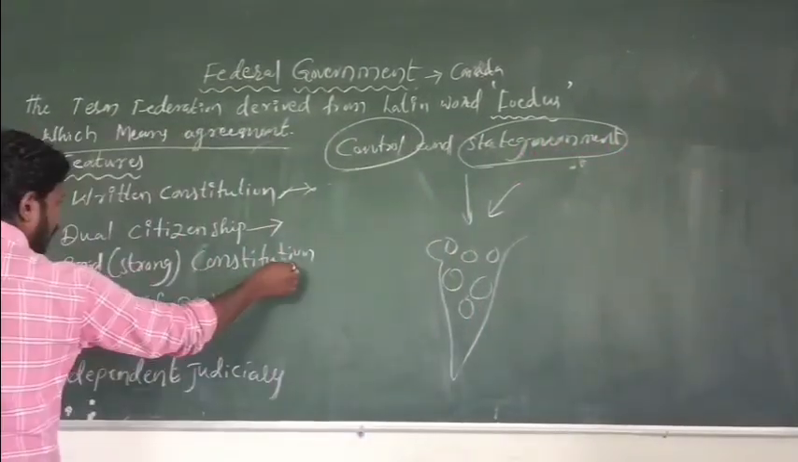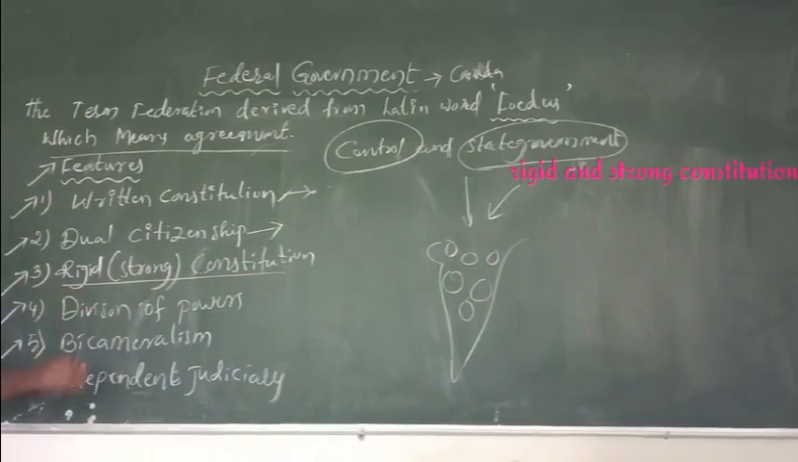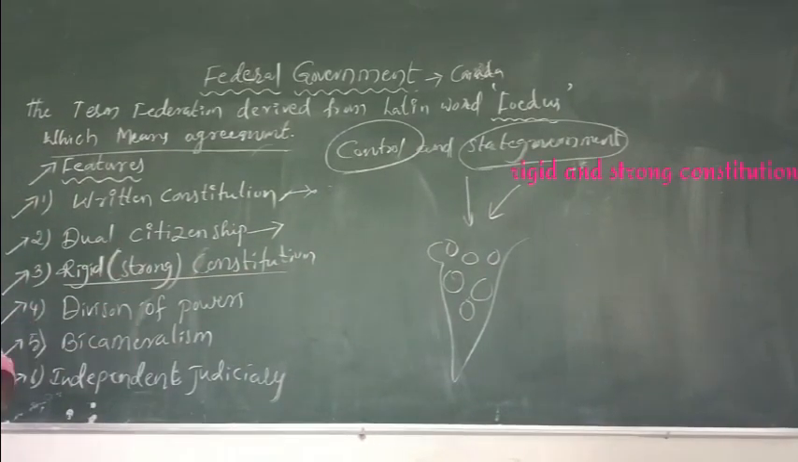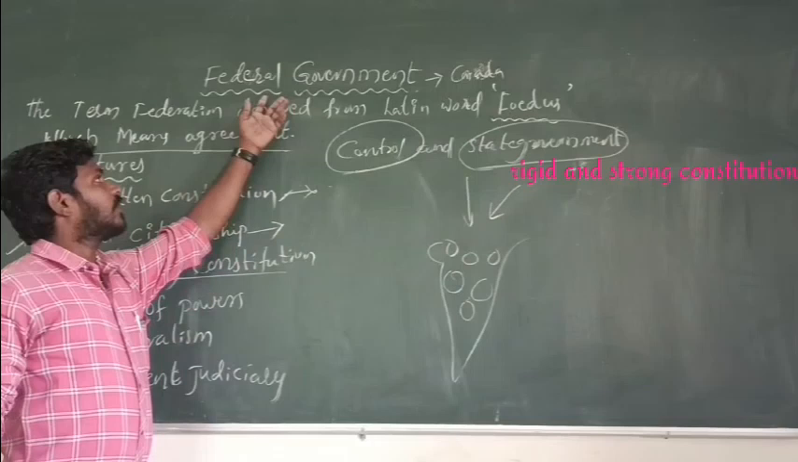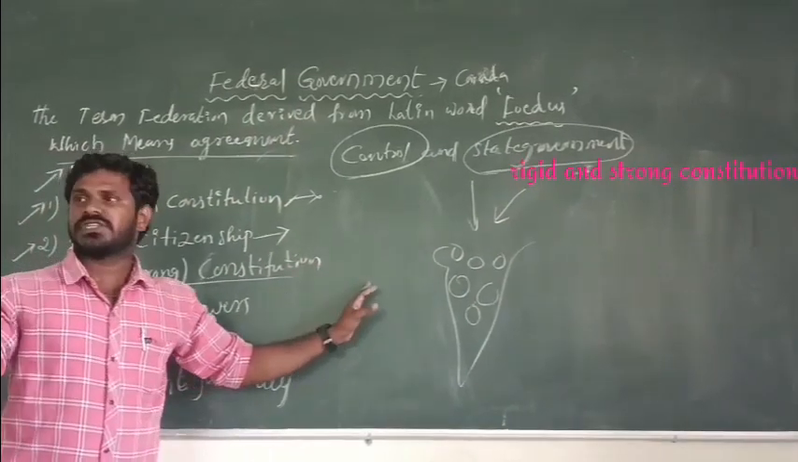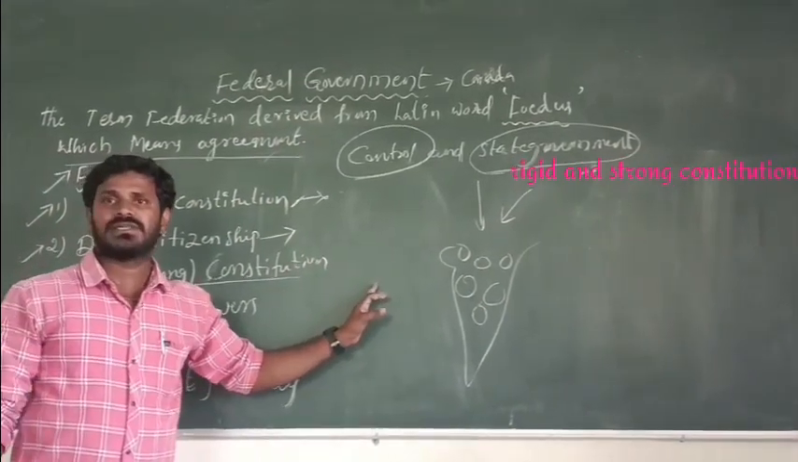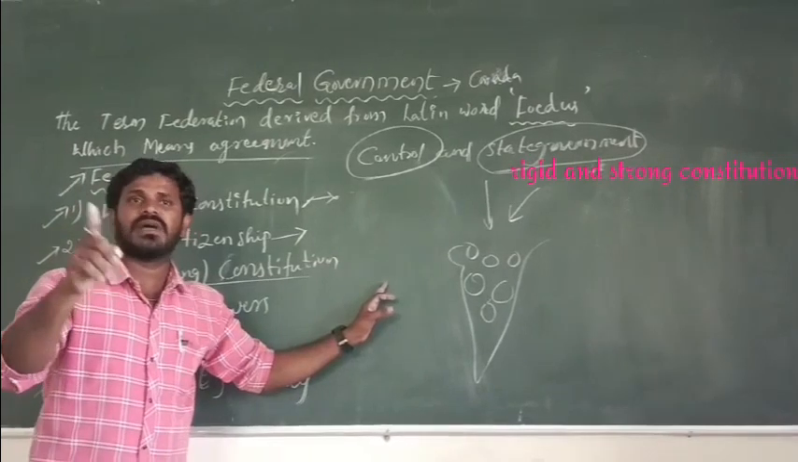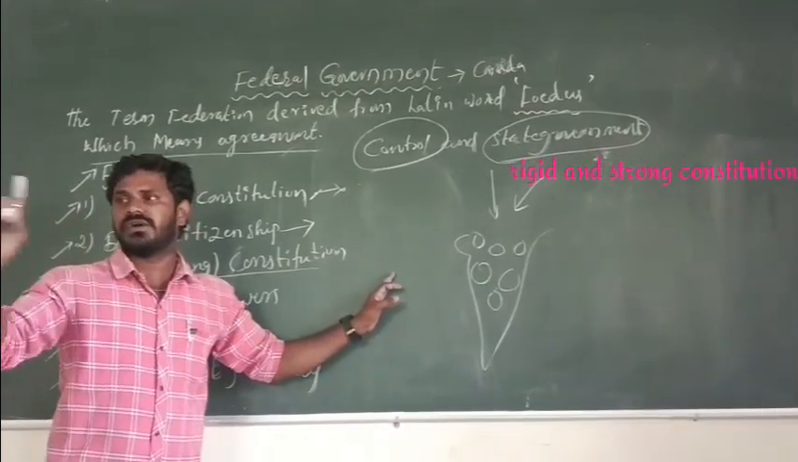Next one, rigid and strong constitution. Rigid means strong constitution. The federal government must need a strong constitution. It means in any normal situation, the constitution cannot be changed.